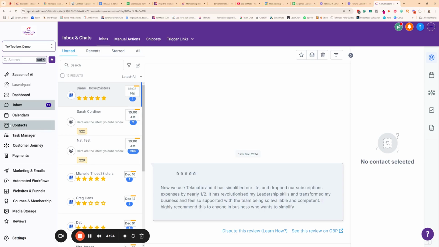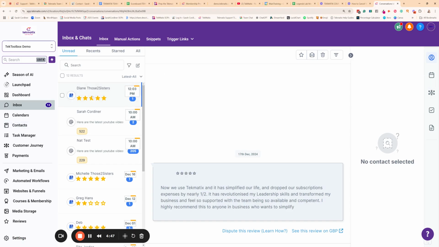And you're going to love this even more when you go into individual contacts, because the contact record will also show all of the communication from all of those different channels: Google profile, Facebook Messenger, Instagram Messenger, any of your staff's email addresses, SMSs, WhatsApp, whatever you've connected will show up in that client's record as well, which I'll show you in a moment inside contacts. Woohoo, it's so exciting.